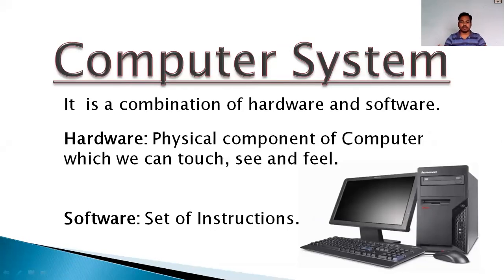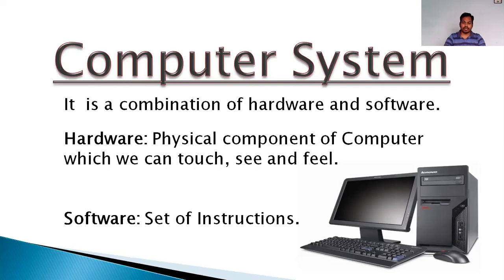Next, what is a computer system? In the broad sense, we will consider a computer system to be a combination of hardware and software, and in another sense we can include the user also, right? The user gives a command, the user gives instructions to the hardware with the help of software. So a computer system is a combination of hardware, software, and the user also, you can say.